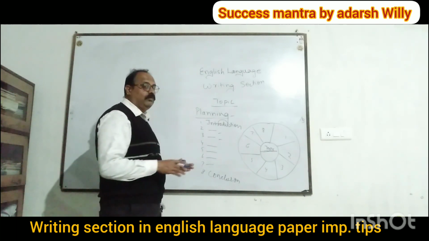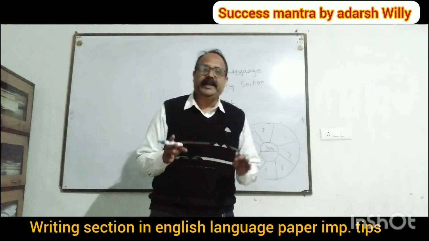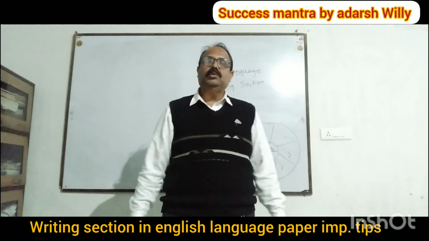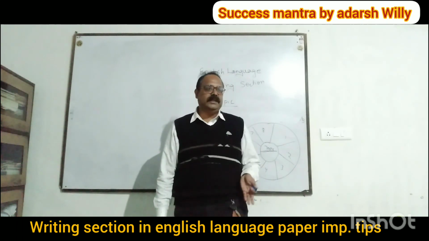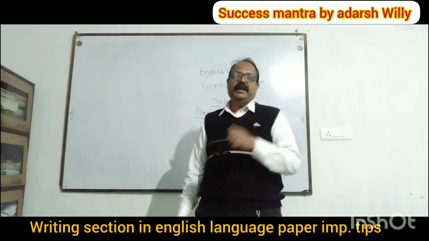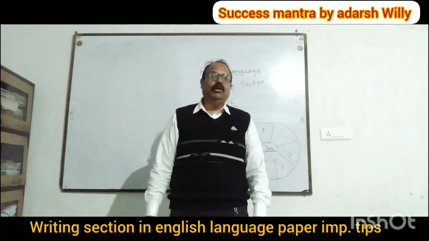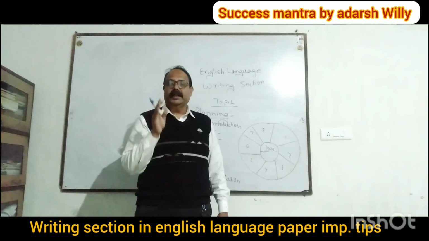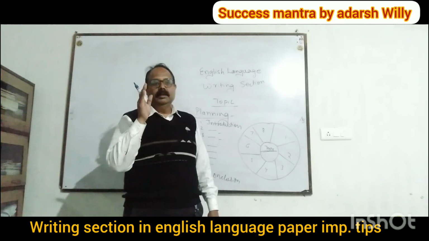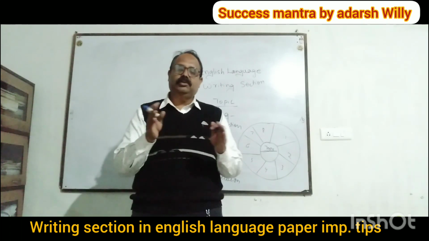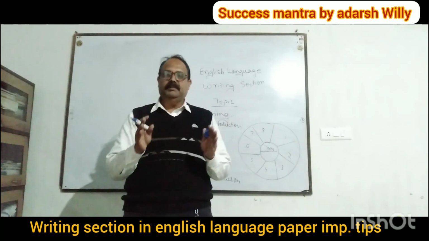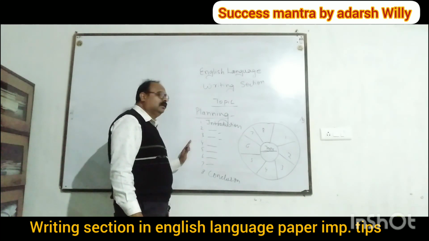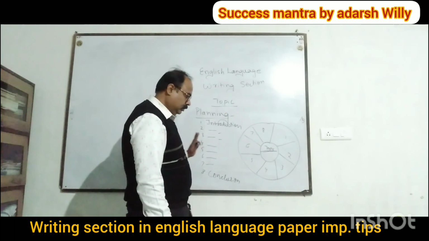Now what do you get marks for? When you are writing this, you get marks for the different types of ideas that you express. The more ideas you express, the more marks you will get. You also get marks for writing coherently and correctly. Your spelling should be correct, punctuation should be correct, and grammatical mistakes should not be there. Only then are you given the allotted marks in composition. Is it clear to you?